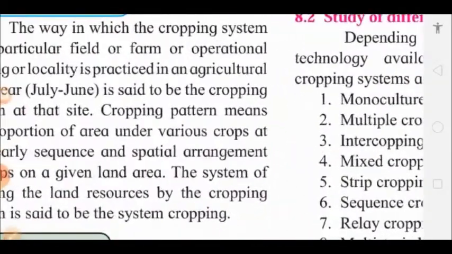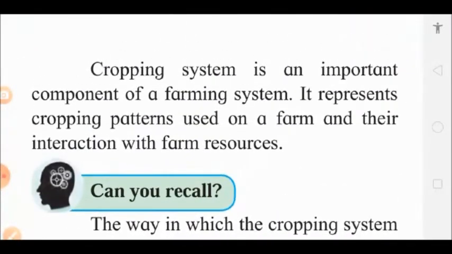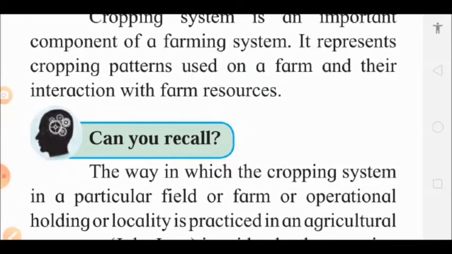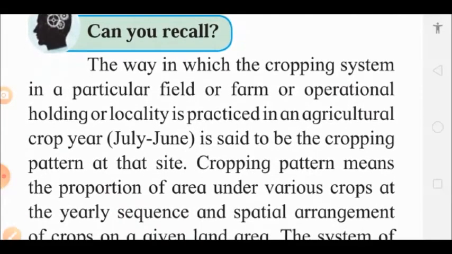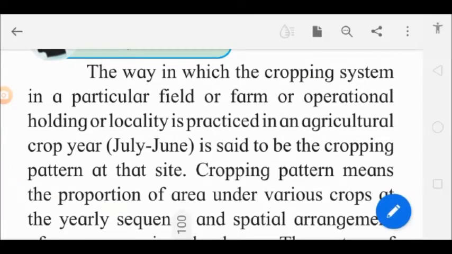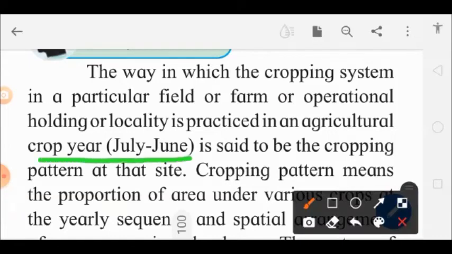Now, let us have a look at another system. This cropping system means nothing but an interaction of the farm and the resources. Now, we know that in cropping system generally the agricultural year or crop year starts in June, July.